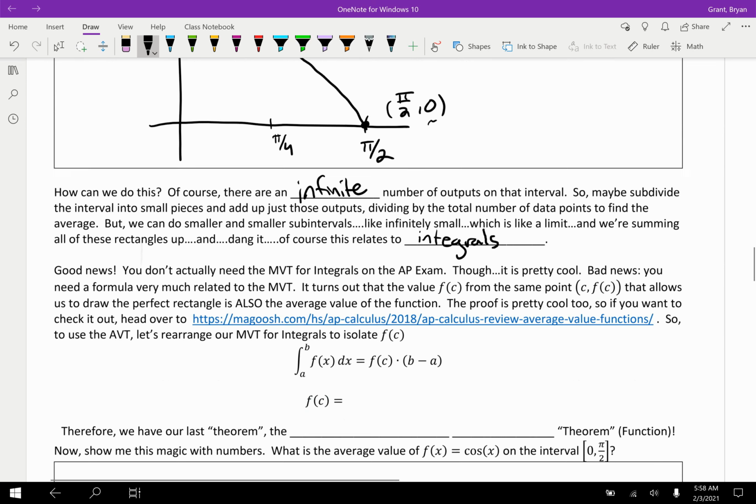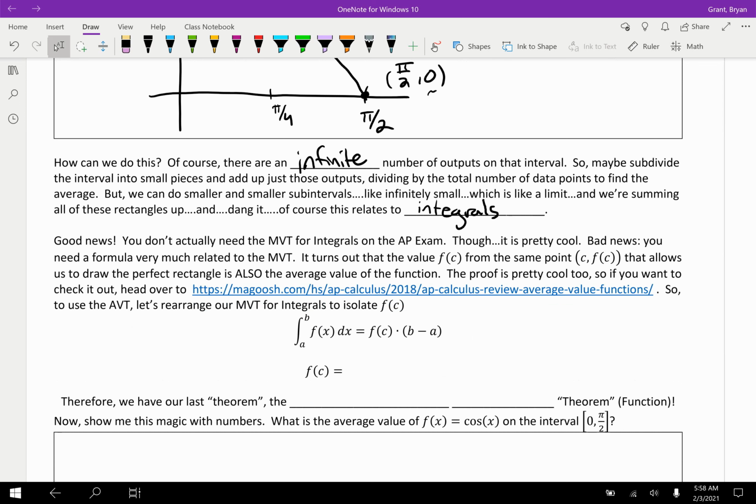Well, let's conclude here. You don't actually need the mean value theorem for integrals on the AP exam, to my knowledge. It might be in the course description, which means it could show up on the exam, but I've never seen it. You do, however, need what's known as its corollary. It turns out that that same f of c value, oh my gosh, that f of c is just everywhere, isn't it?